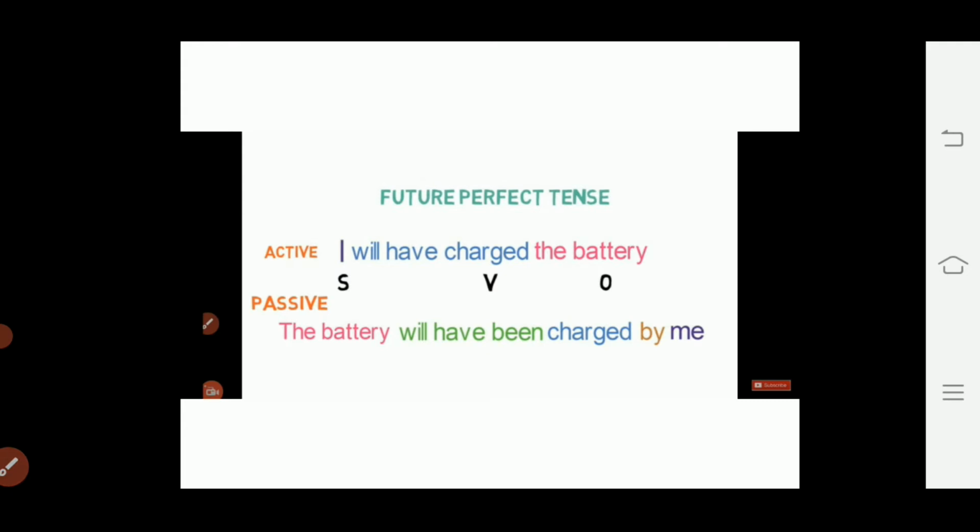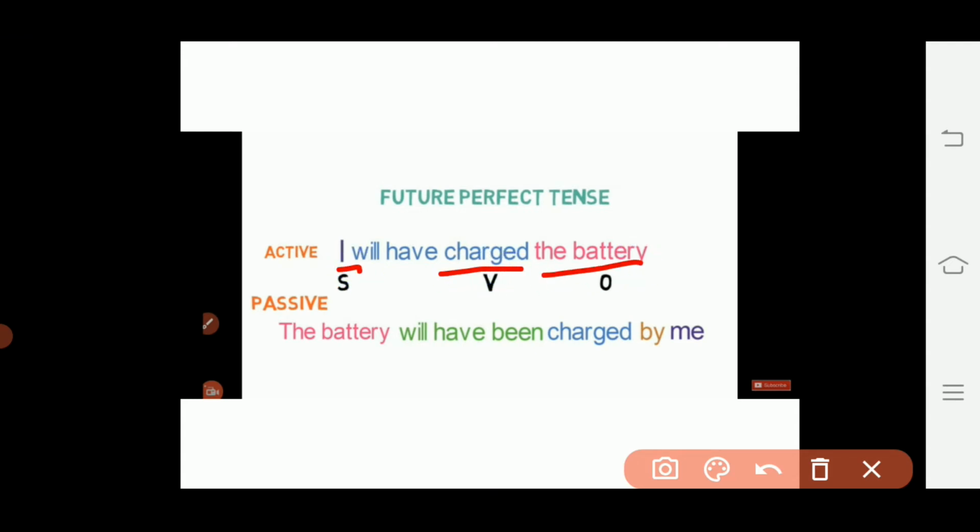Now see the sentence in future perfect tense. In future perfect tense, we have subject, will have plus the third form of the verb and object. So our first step will be to identify the subject, verb and object, then swap the subject with the object.